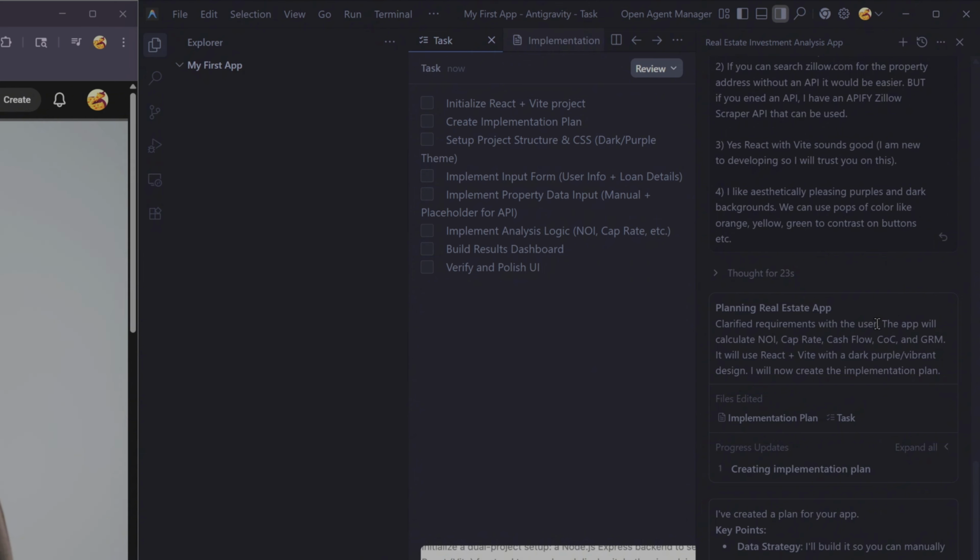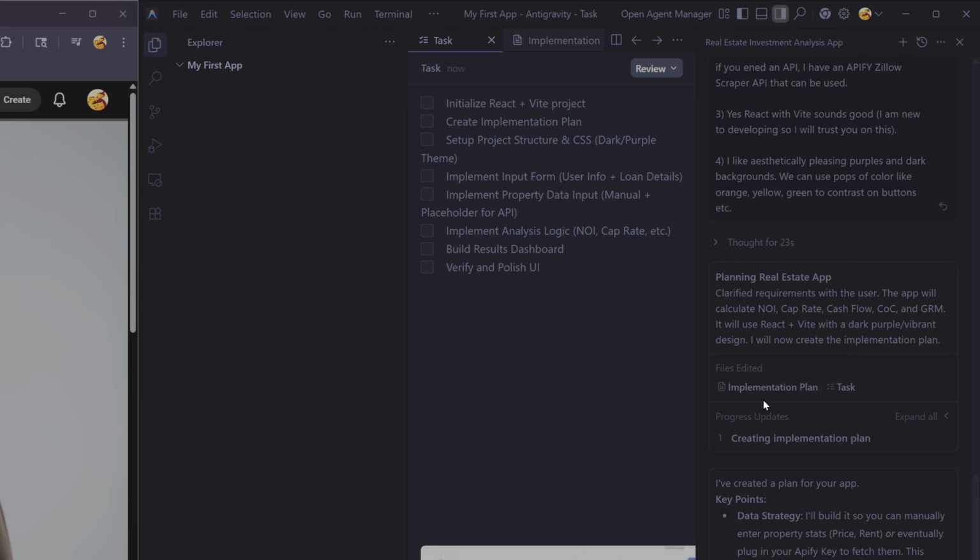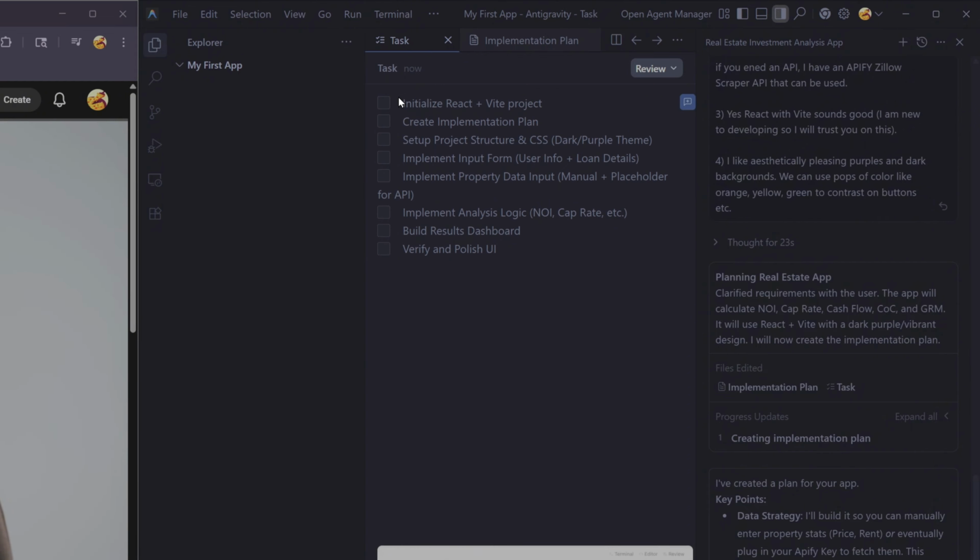So then it says, okay, I clarify the requirements. The app will calculate these metrics. It'll use React plus Vite with dark purple. So it understood what I said, and then it starts to do an implementation plan. The implementation plan lists out these tasks that you see above so that it can start laying out the workflow for doing this.